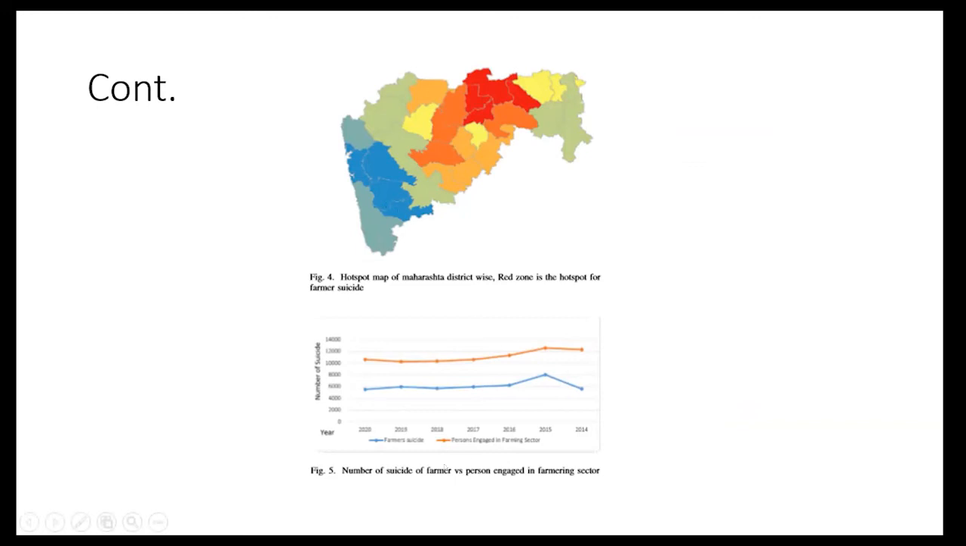In this last one, we show the number of farmers who committed suicide, that is the blue line, and the red one is the number of persons related to the farming sector who committed suicide. When we add both suicide numbers, it is very huge every year. This is the number of farmers or agriculture-related persons who committed suicide.